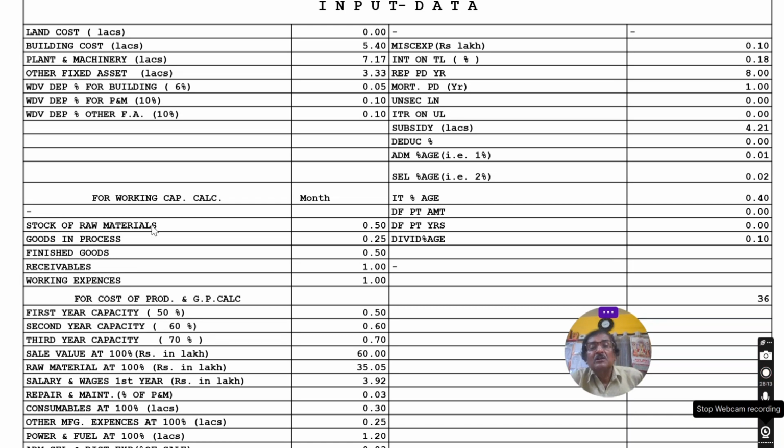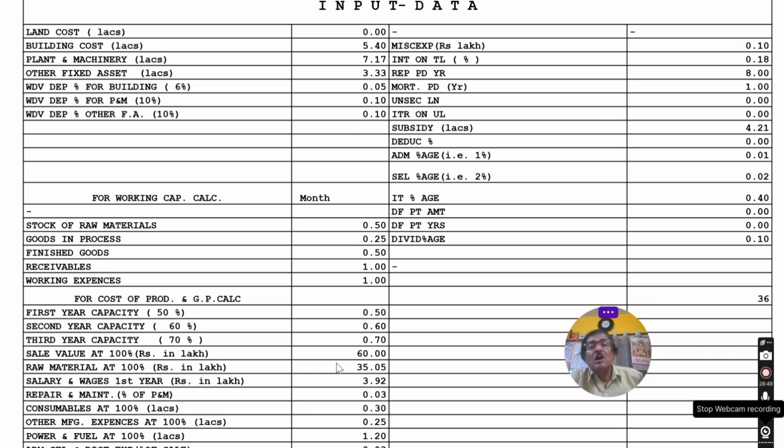Stock of raw materials: for how long will you keep raw materials in stock, say half a month. That's why 0.5. It is given in the Excel sheet in this format. Goods in process, 1 week, 0.25. The first year capacity is say 50%, that's why it is 0.50. Second year capacity is this. Then raw materials at 100% capacity required is 35.05. Sales value at 100%. You have to estimate all these things and put them in the Excel sheet.